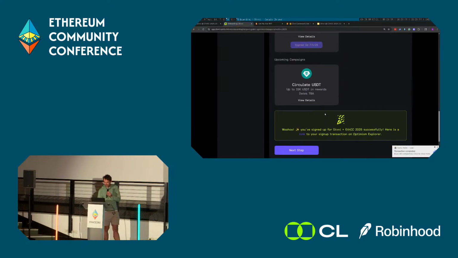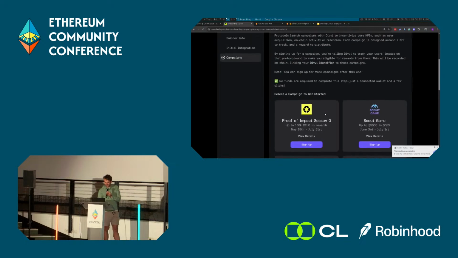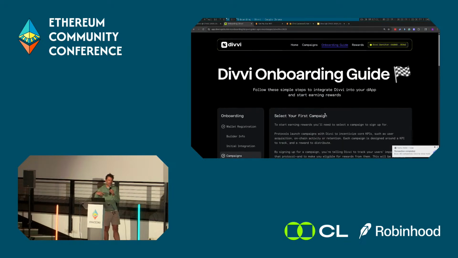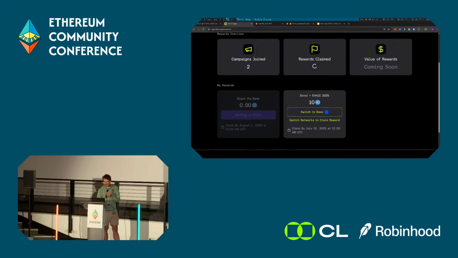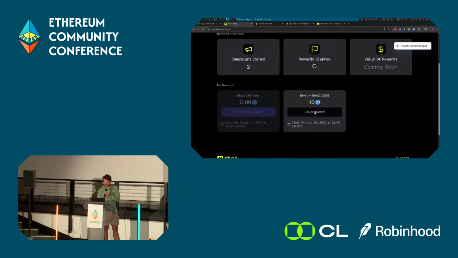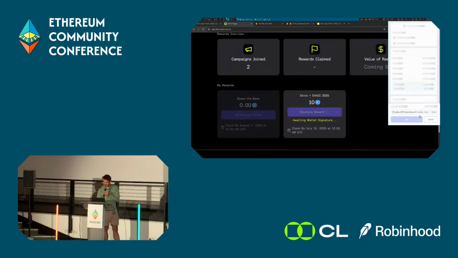Okay, and now hopefully in a few minutes, there's some batching that goes on in the relayer. I should be able to switch over to the rewards page, see the 10 CELO from successfully submitting a transaction with the Divvi tag, and then claim the reward.